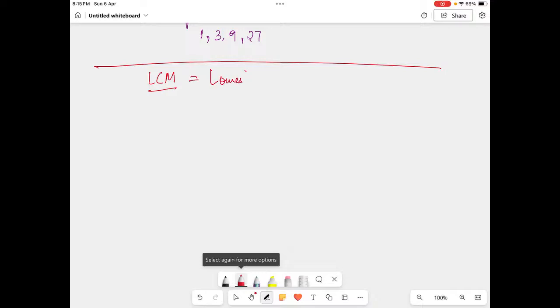LCM is the lowest common multiple. When it comes to the lowest common multiple, you should know the terms: lowest means the minimum, common means something same or similar, and multiple means it comes in the table. These are the 3 things to understand.